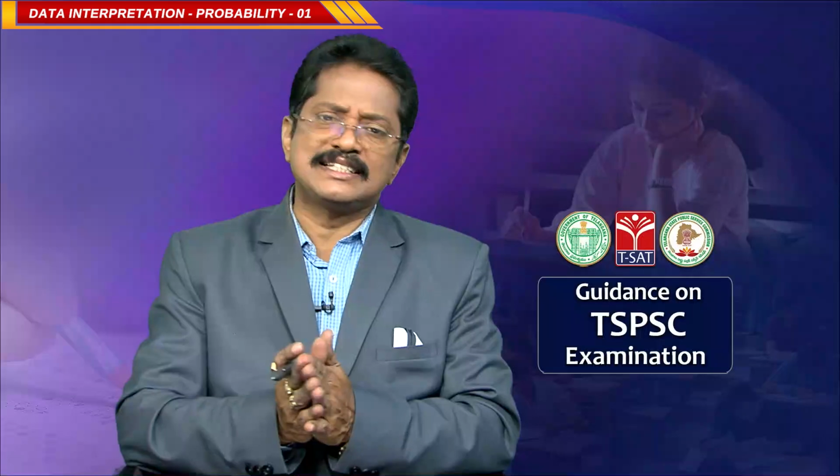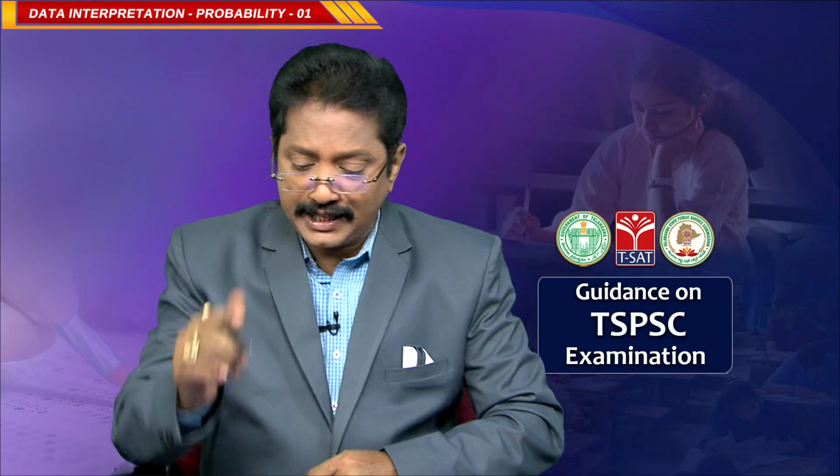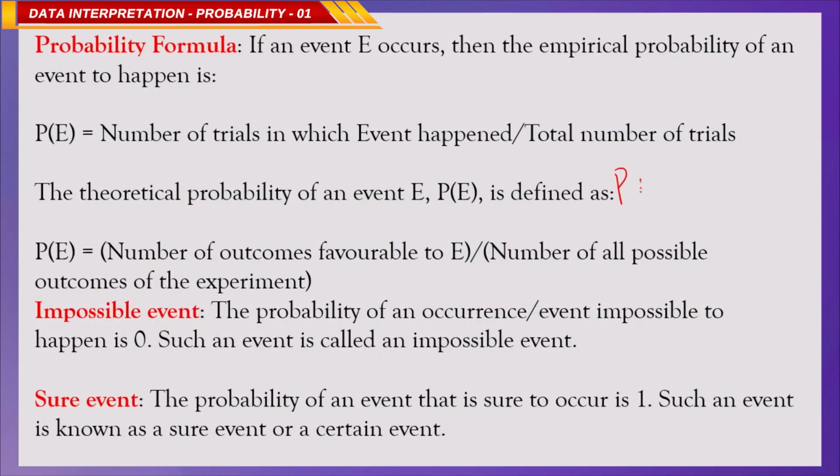I will give in a very simple manner: the probability of an event, P(E), is equal to favorable outcomes by total outcomes. That is it, simply. You can remember it as "photo", F-O-T-O. So, the probability of an event is favorable outcomes by total outcomes, simply.